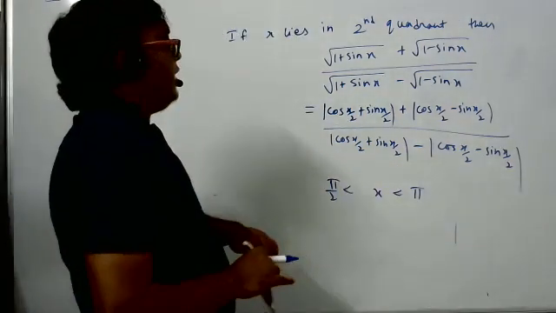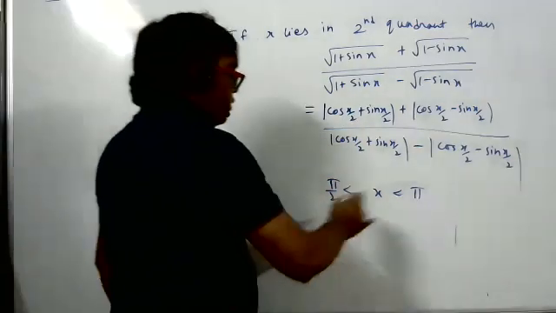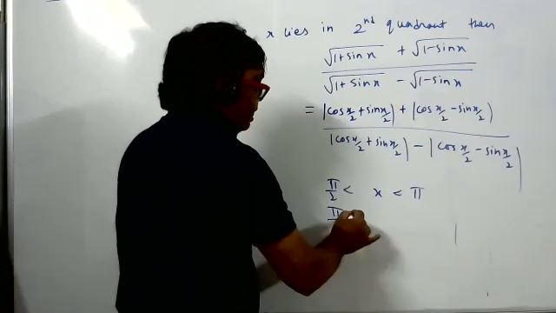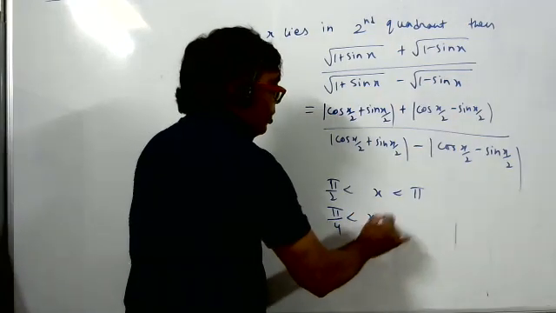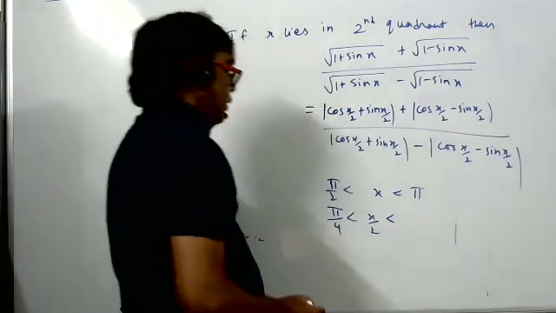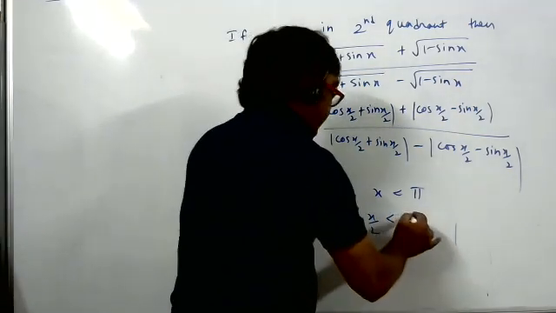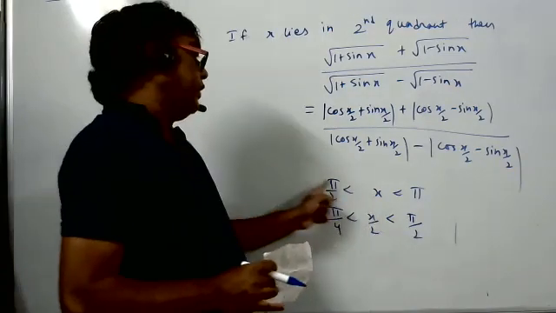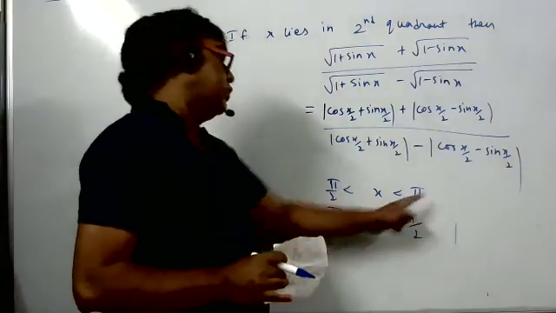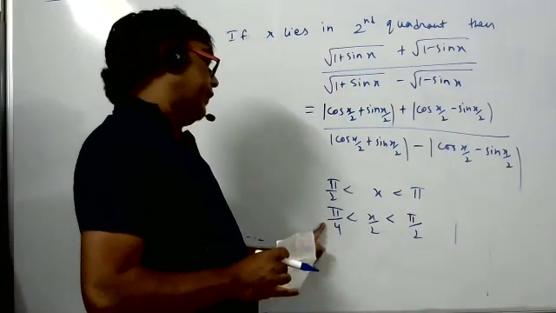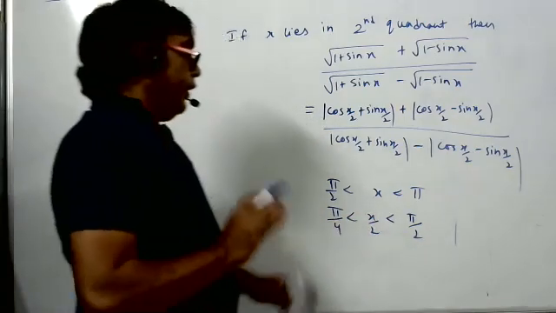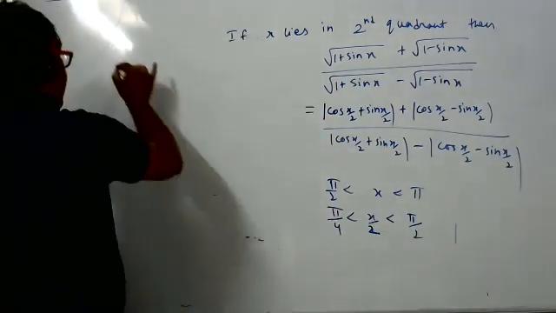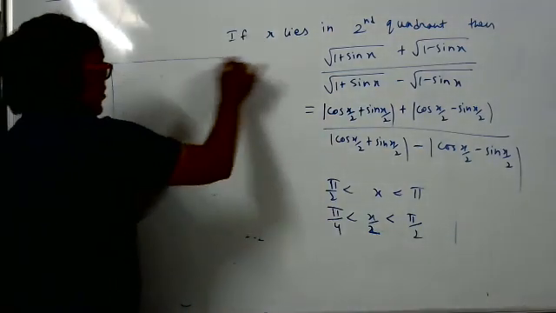So what will be x by 2? Divide by 2. The angle will be greater than pi by 4 and less than pi by 2. I think I'm correct. x is more than 90 and less than 180, so x by 2 will be more than 45 and less than 90. This is the data. Now coming to our formula, the formula I used wrongly that day.